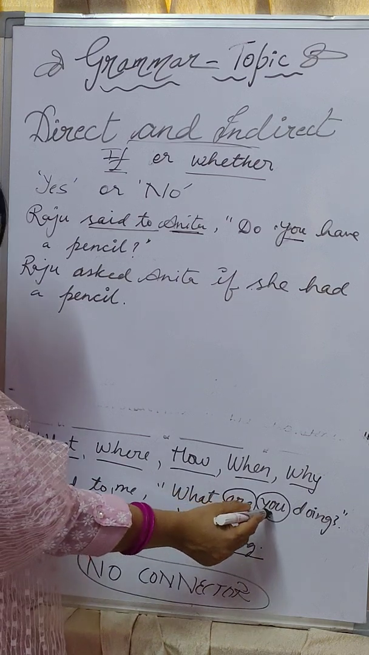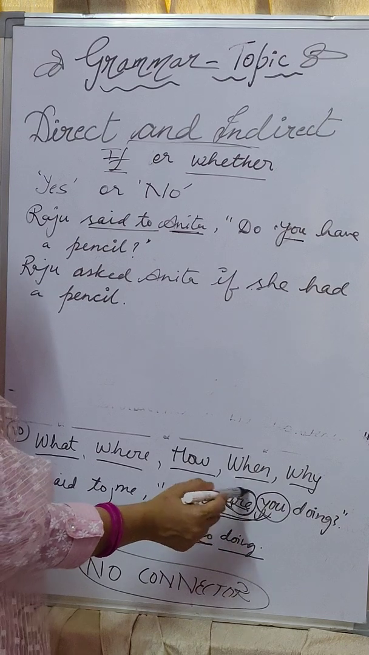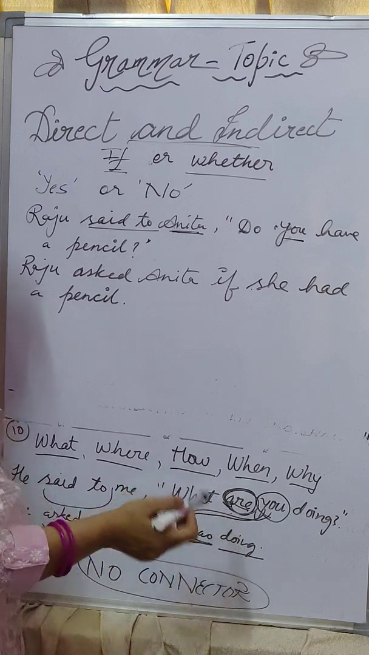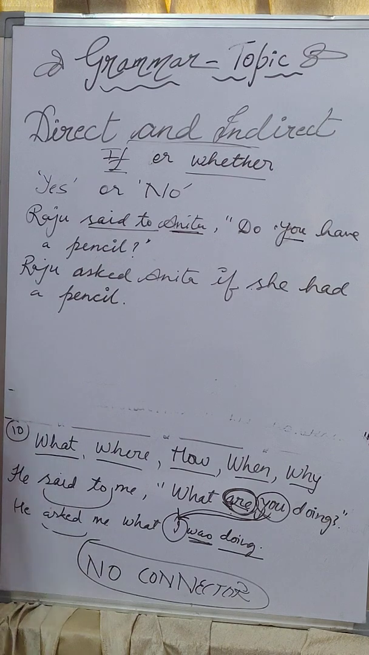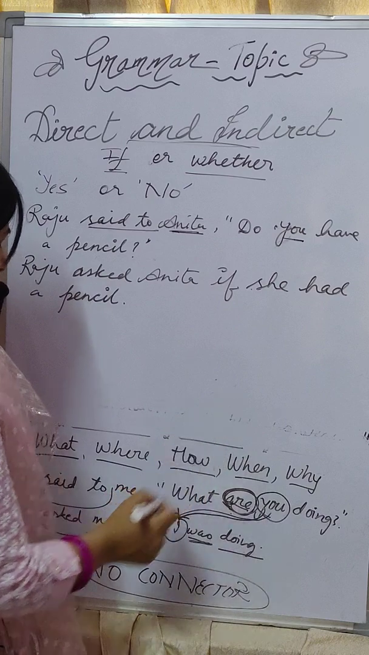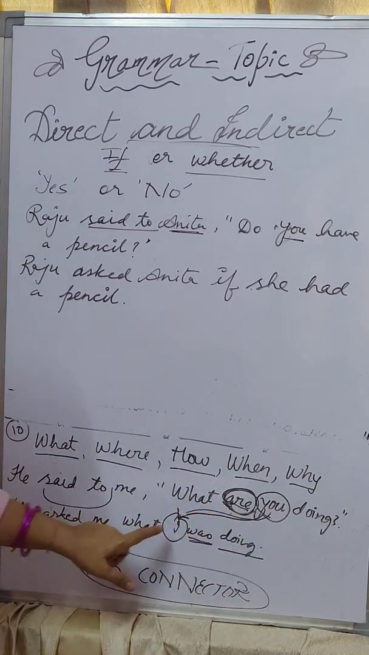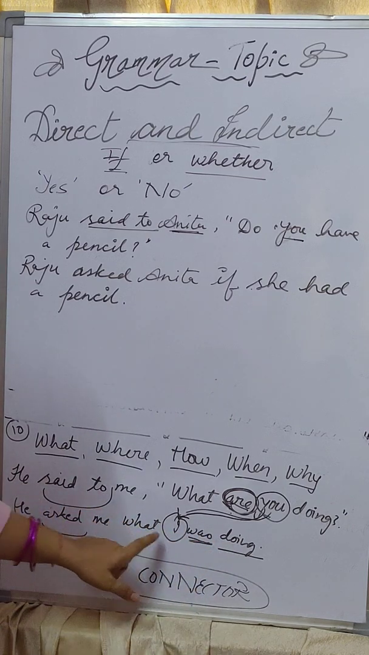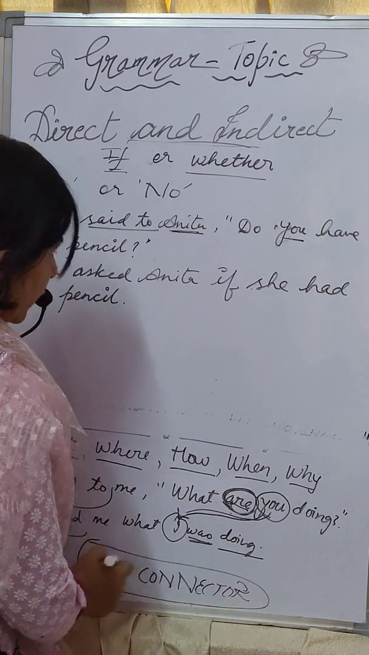Students, see, this "you" is changed into "I" because it is "he asked me". "Are" becomes "was", though here "are" is before "you". This is a main rule that must be taken care of when you write direct to indirect for interrogatives. He said to me, "What are you doing?" He asked me what I was doing. "What was I doing" will not be there. It will be "what I was doing". Okay, students? That's it. There will be no connector.